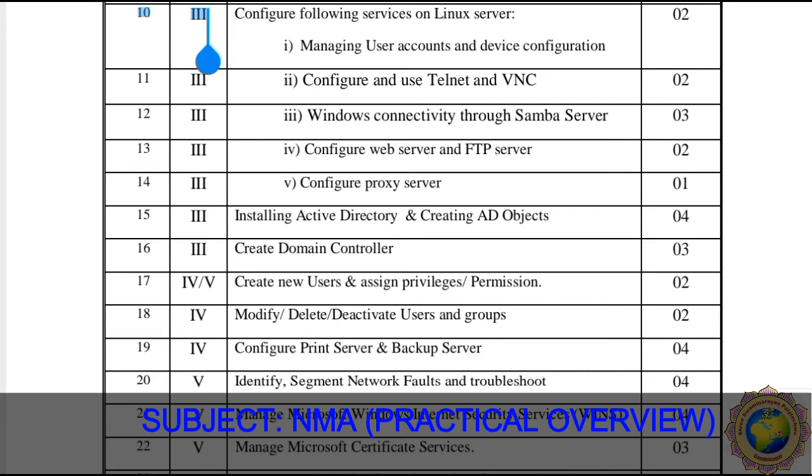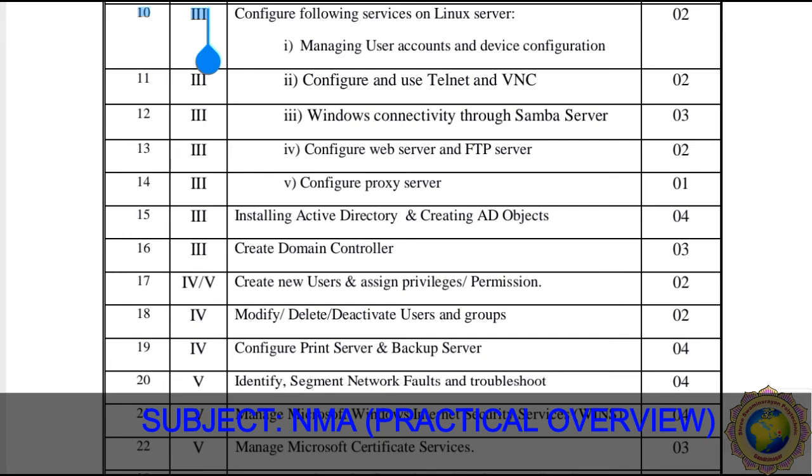Then practical 11 is to configure and use Telnet and VNC server. So practicals 10 to 14 are considered server-based. Practical 10 is defined as the Linux server, practical 11 as the Telnet server, practical 12 as the Samba server, practical 13 as the FTP server, and practical 14 is considered the proxy server. So in practicals 10 to 14, we have to perform work on various types of servers.